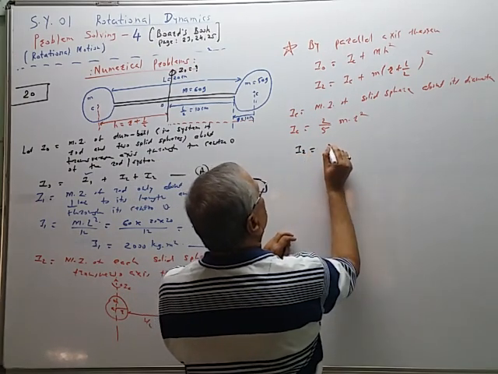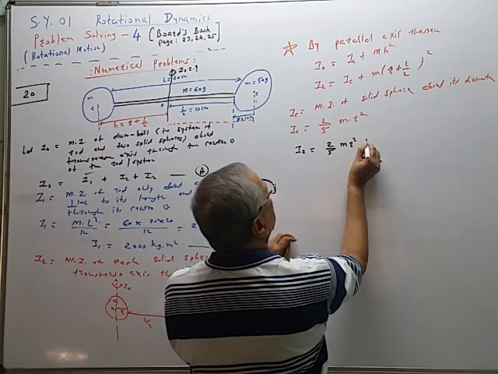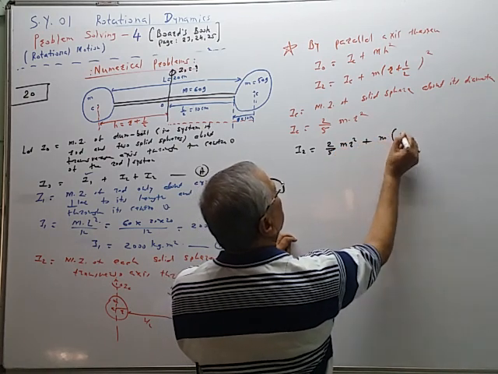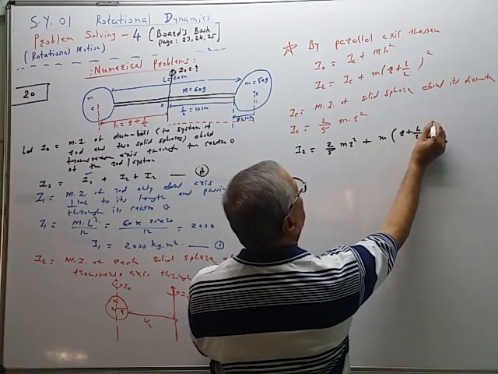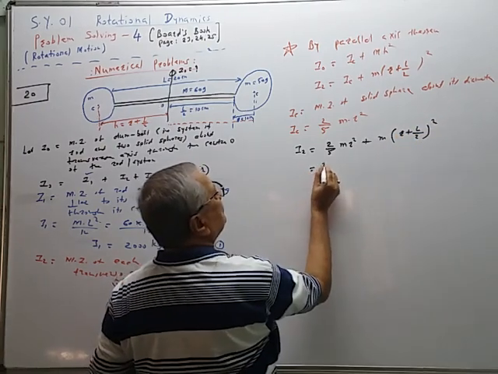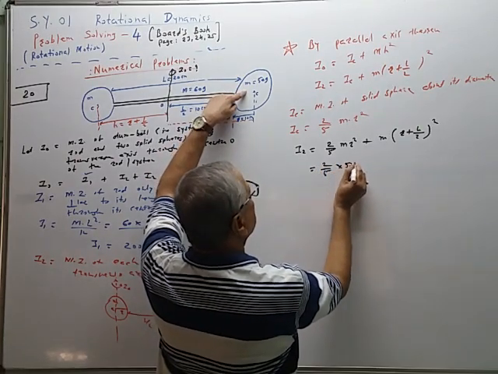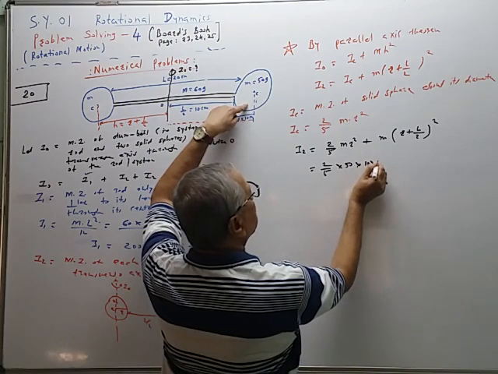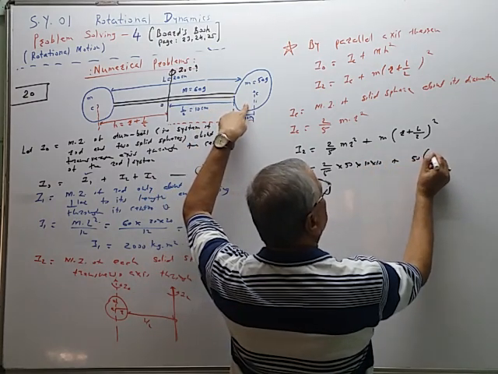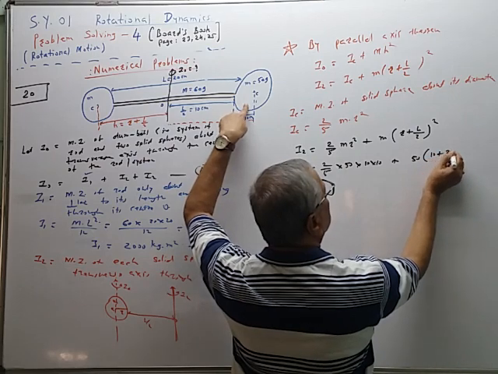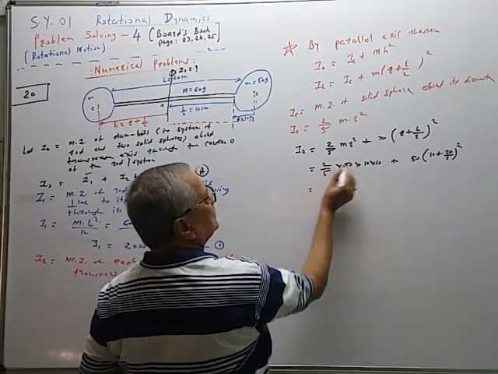So I2 is equal to 2 by 5 m r square plus m into bracket r plus L by 2 bracket square. Now substitute the values. 2 by 5, mass of the sphere is 50, radius is 10 multiplied by 10, first term comes, plus 50 into bracket radius is 10, plus 20 by 2, whole bracket square. So this 5 will divide here.